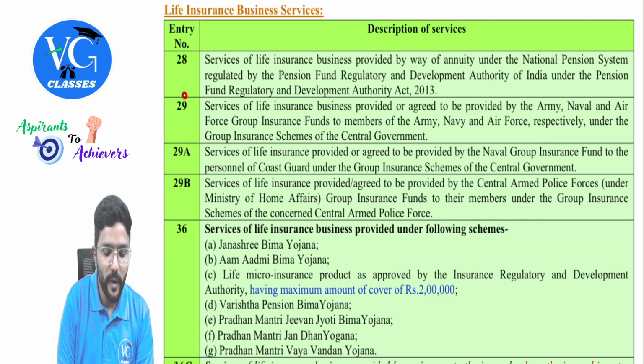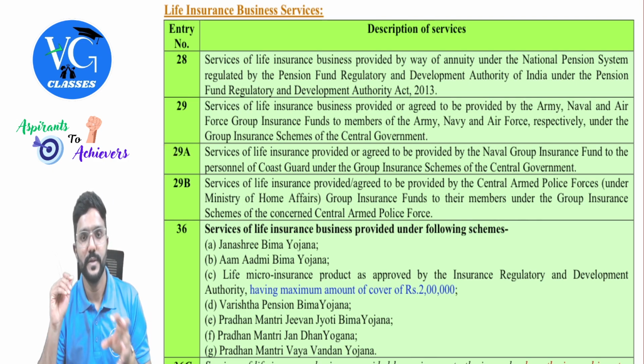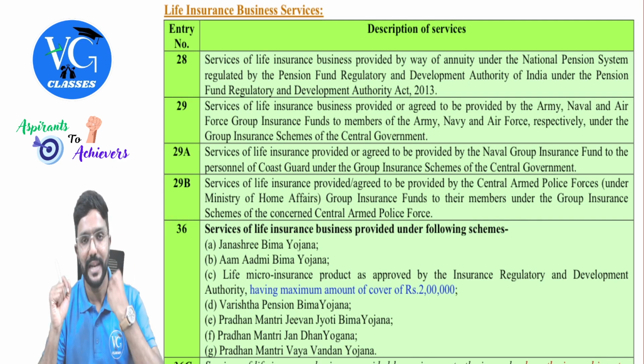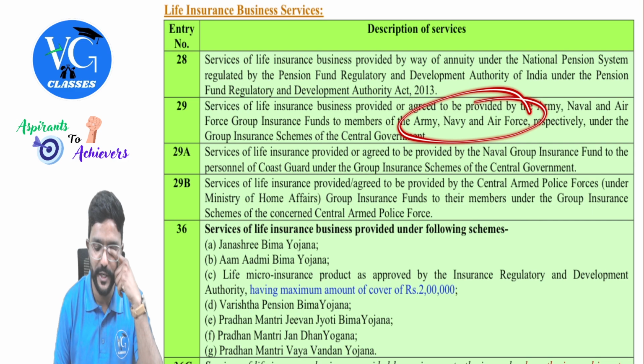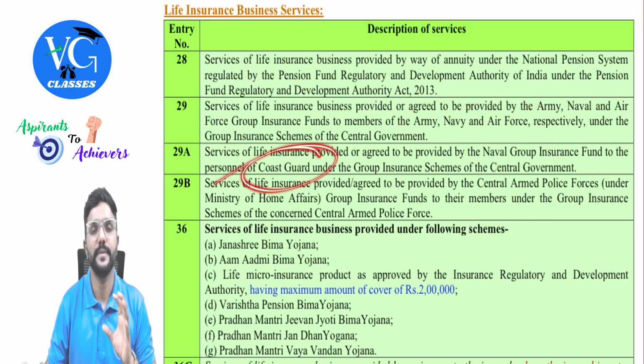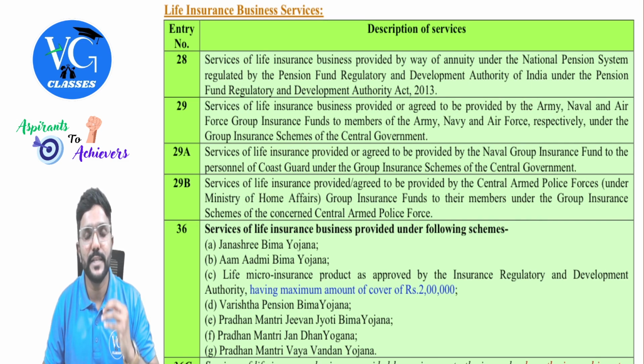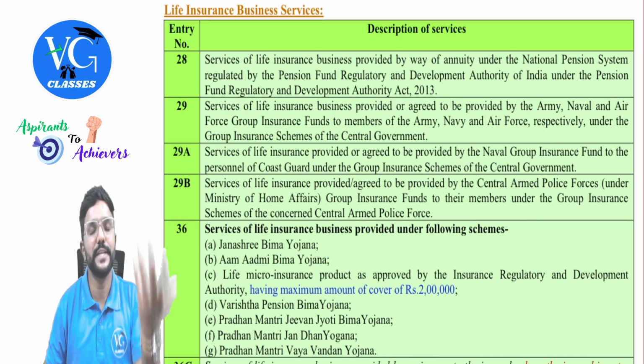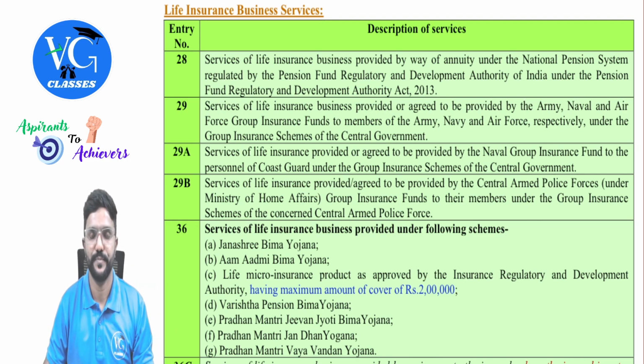Guys, in simple terms, all this comes under central government. So if central government has taken the group life insurance policy in the name of the respective people, and here also Coastal Guard, whatever premium has been paid by central government to the insurance company, on that GST is exempt.